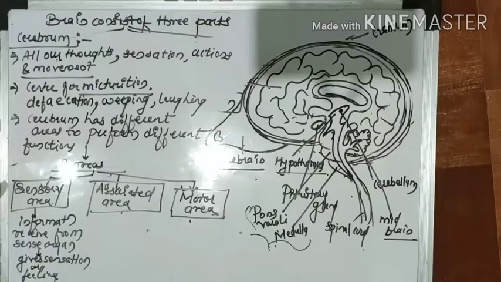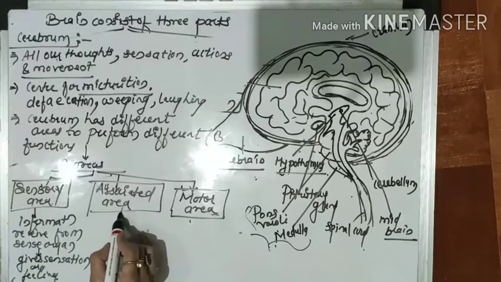So you can see that the first area of the cerebrum is called the sensory area. The sensory area is that area which receives the information from sense organs and gives sensation or feelings. We can feel pain, pressure, pleasure, temperature, fatigue, fear. We feel all this because of the sensory area.